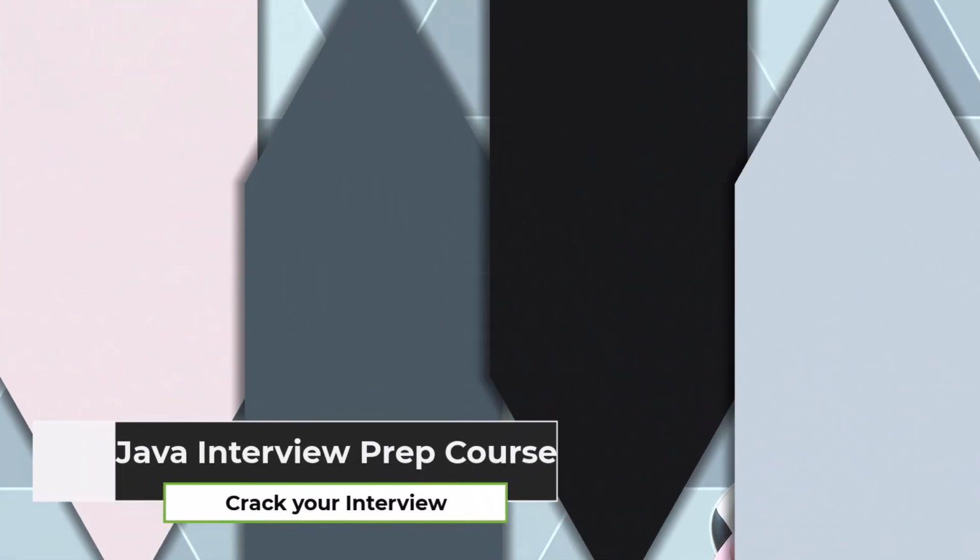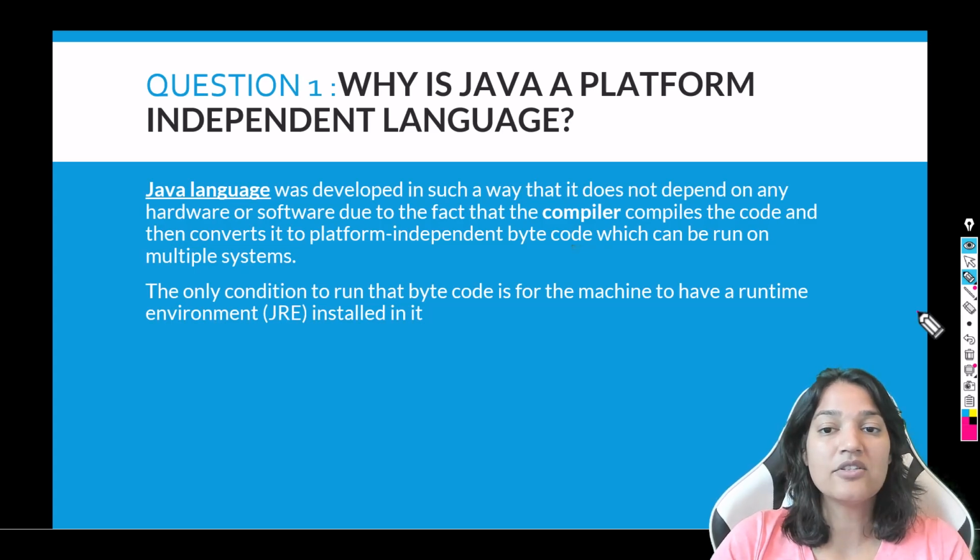Here is the first question for you. Why is Java a platform independent language? Now, what do you mean by platform independent language? It means that you can write a Java program in one machine, but that program can run on any other machine. It does not matter what the hardware or the software specifications are, as long as that machine has a JRE installed on it, which is Java Runtime Environment.